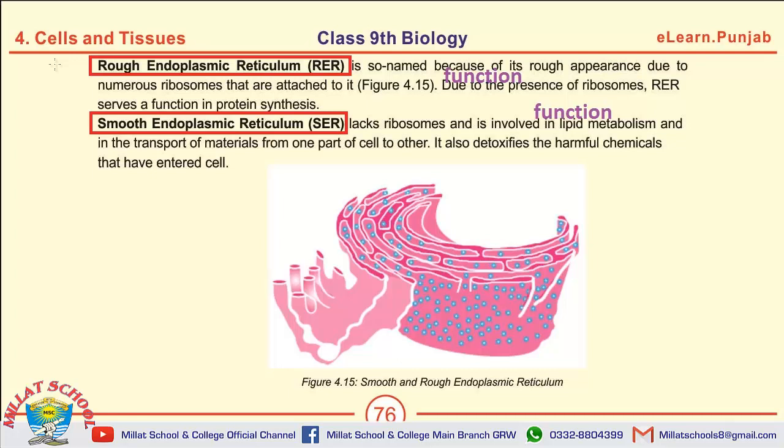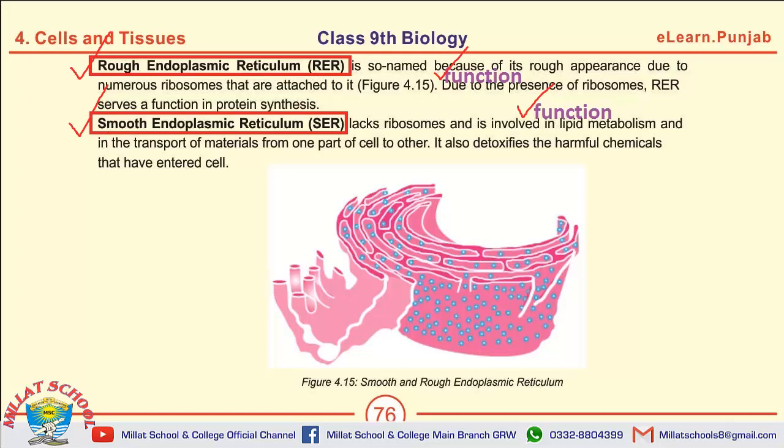There are four main questions on this page you are seeing. The first question is about rough endoplasmic reticulum. The second question is about smooth endoplasmic reticulum, and there are two questions about the function of these two types of endoplasmic reticulum. So the questions may be asked: what is rough endoplasmic reticulum?